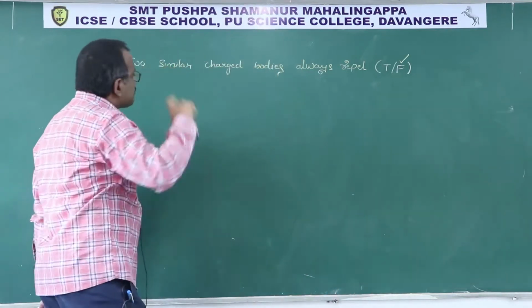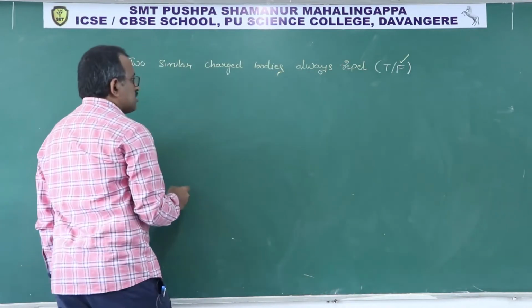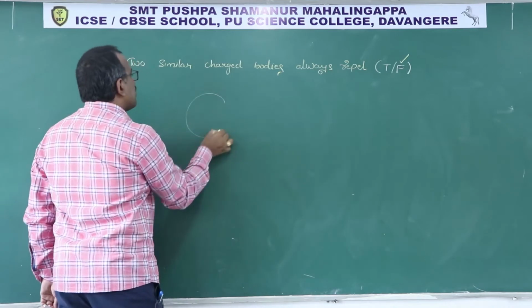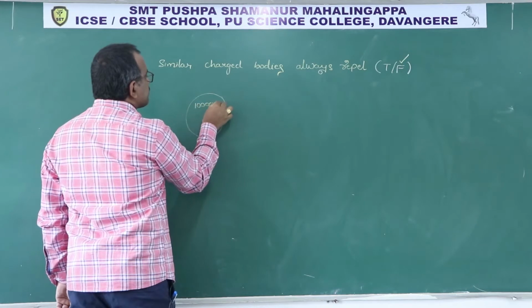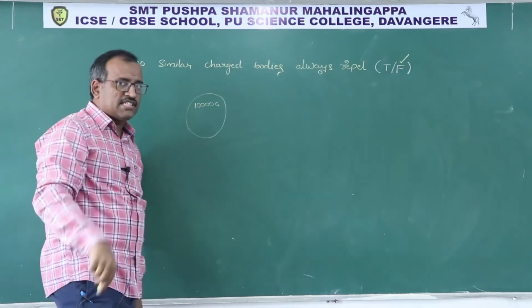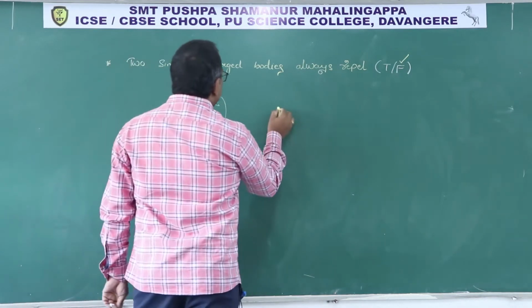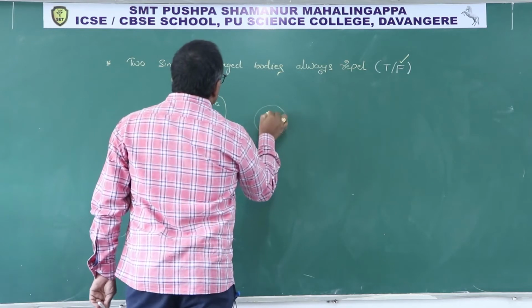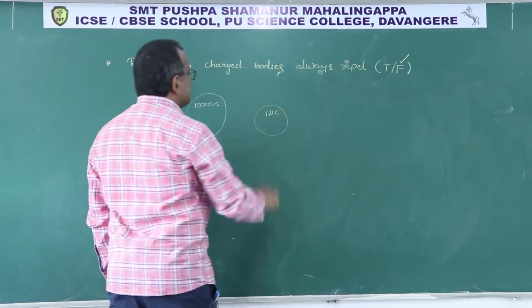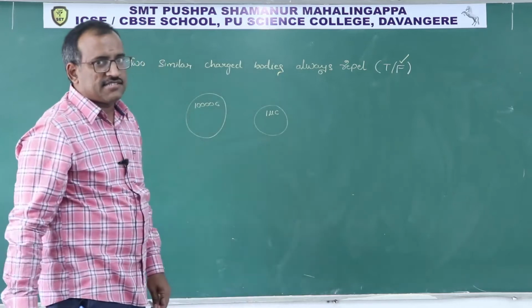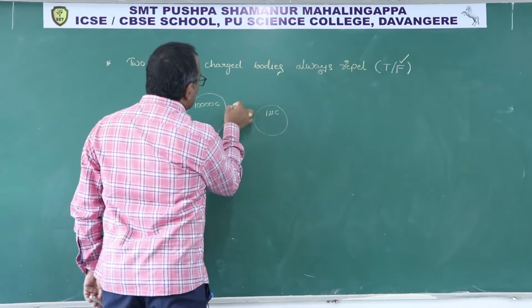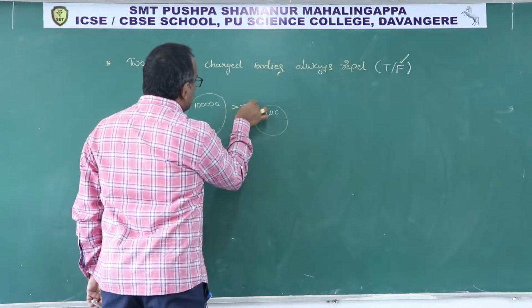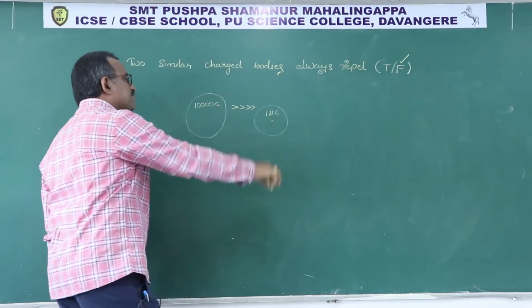How come? Suppose this is a body of charge 10,000 coulomb, very heavy charge, and this is a body of charge 1 microcoulomb, 10 power minus 6. You see this 10,000 is much greater than this.